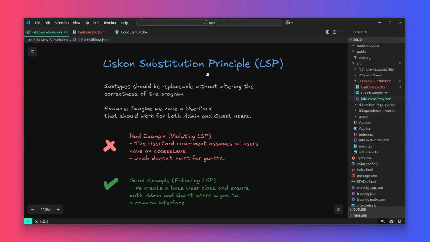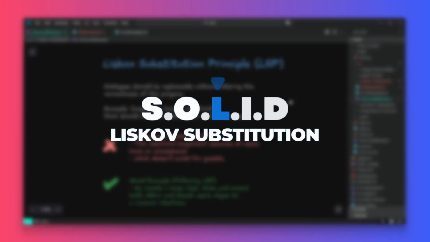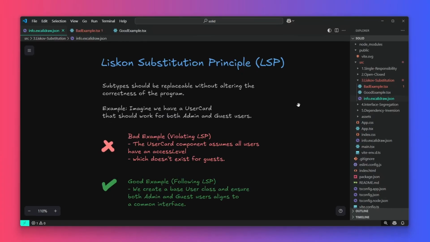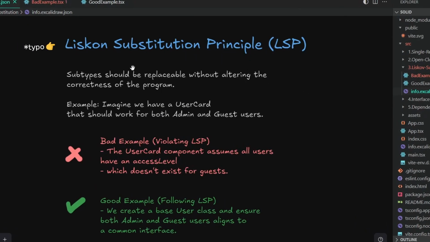If swapping one React component with another breaks your app, you are violating the Liskov Substitution Principle. Let's fix that. Liskov Substitution Principle, or LSP, says that subtypes should be able to replace their base type without breaking functionality. In React, that means child components should behave like their parent without unexpected issues.